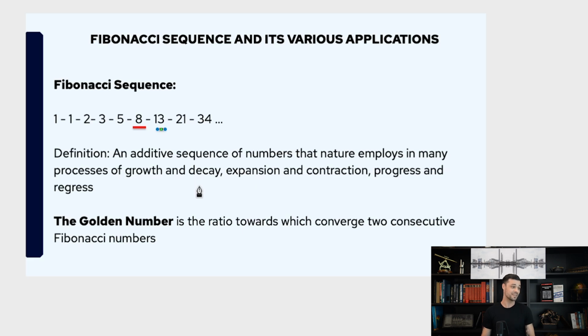It is an additive sequence of numbers that nature employs in many processes of growth and decay, expansion and contraction, progress and regress. So the golden number is the ratio towards which two consecutive Fibonacci numbers converge. All right, so now, I guess, everything is not clear yet, but we have defined what the Fibonacci sequence is, how he found it, and what the golden number is.